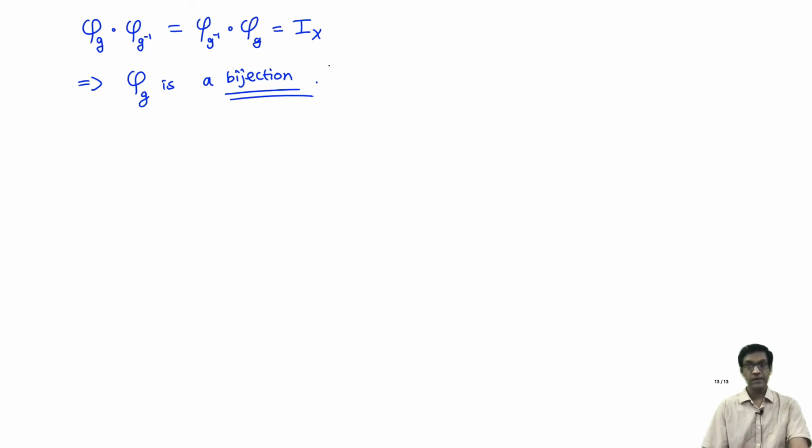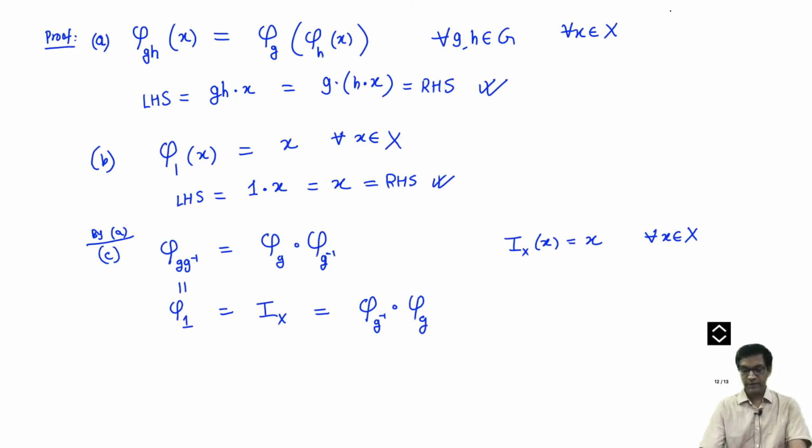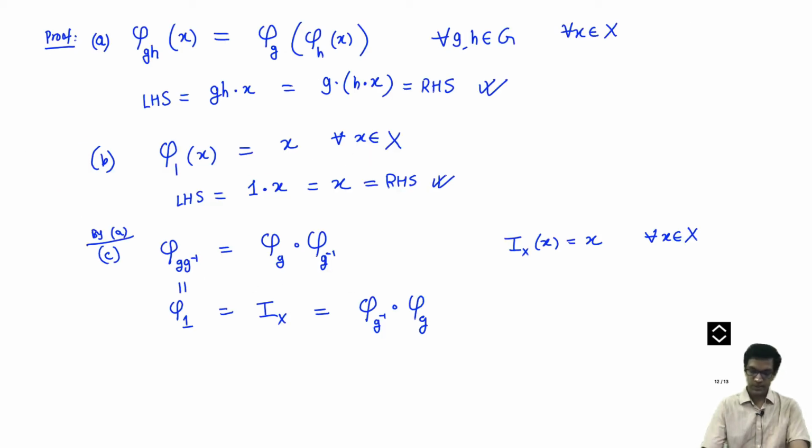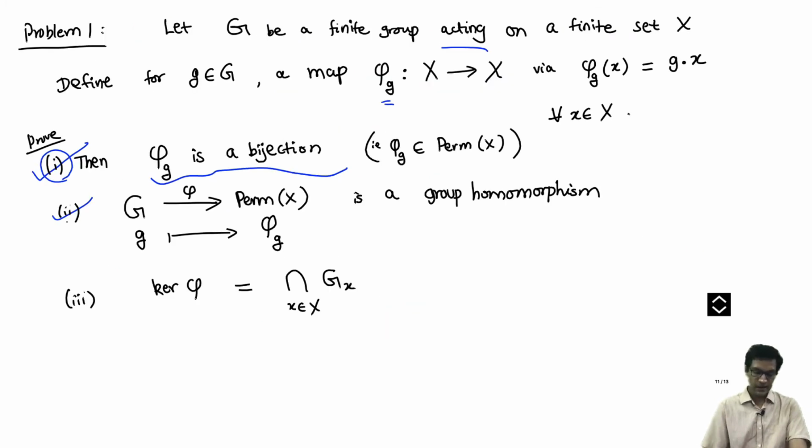So that proves part A of the proposition. But in fact, along the way, we have proved all the other parts as well. What did we need to prove? Part 1 of the proposition is done, which says that phi sub g is a bijection. But we have also proved that it's a group homomorphism, because that's exactly these properties A and B. It says that phi sub gh goes to phi g composition phi h, and phi sub identity goes to identity. So properties A and B are exactly the second point that we need to prove.